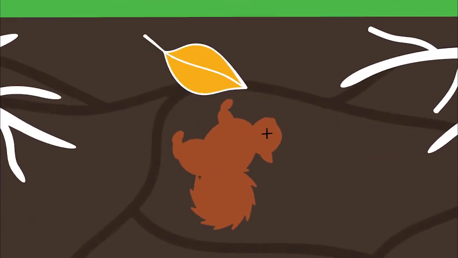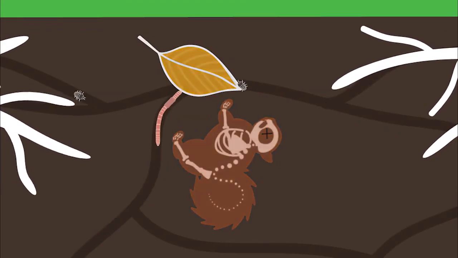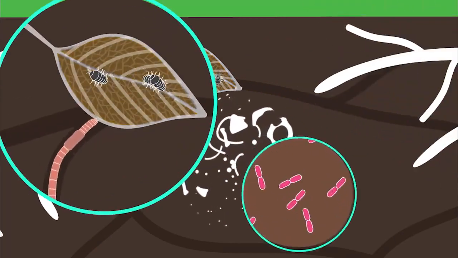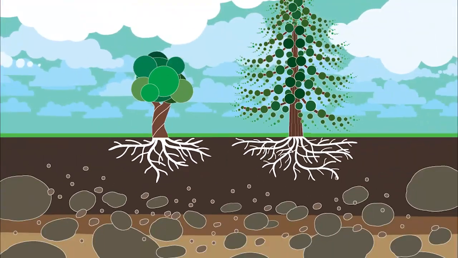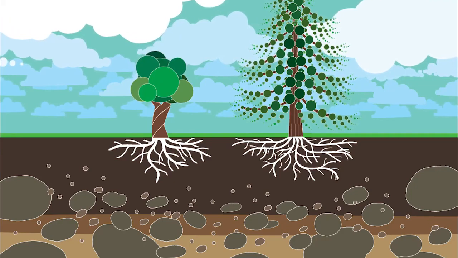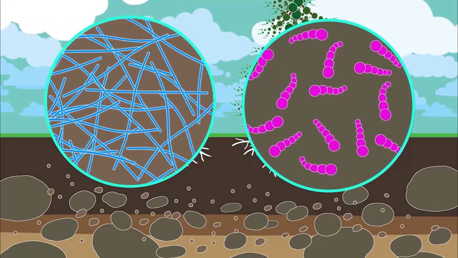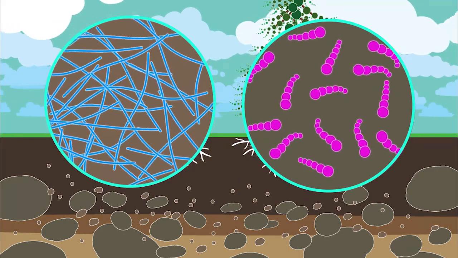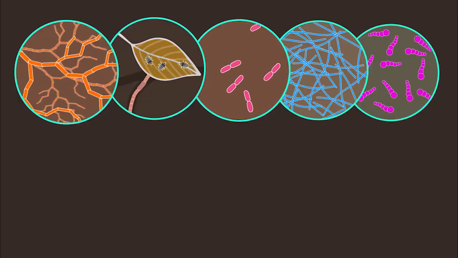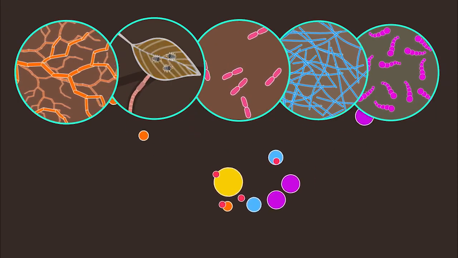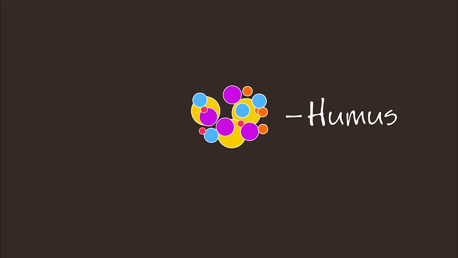The first part is the breakdown of organic matter into its basic components by decomposers like fungi, insects, and bacteria. Along with decomposition is the slow degradation of rocks and minerals by natural weathering and rock-eating organisms called lithotrophs. The second part of this cycle is the reformation of these broken down particles into a variety of chemical compounds, collectively called humus.